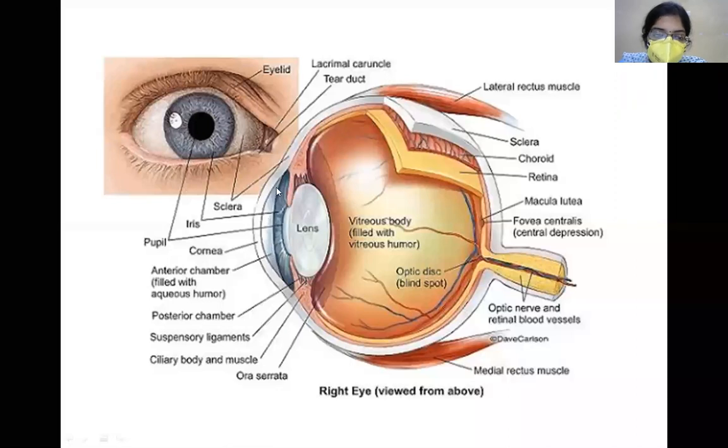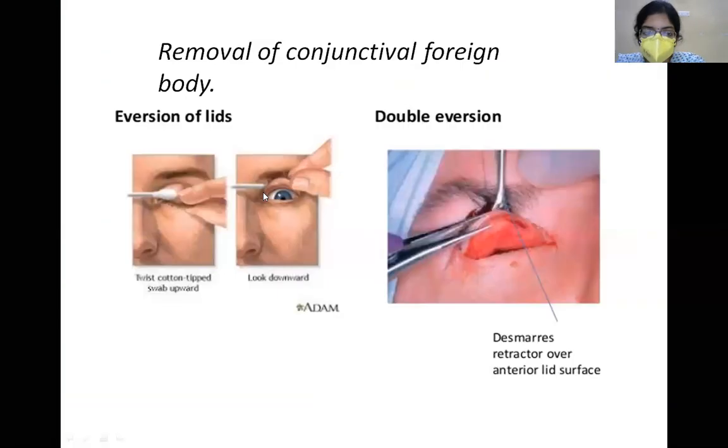Imagine, because of blunt trauma, there is injury to the iris vessels here, and all the blood starts accumulating in the anterior chamber. So accumulation of blood is nothing but hyphema. Because of a long standing hyphema, the cornea will start getting stained with blood. So there can be blood staining of the cornea.